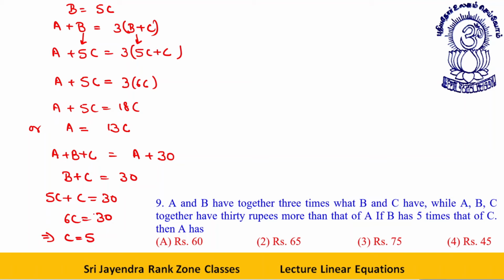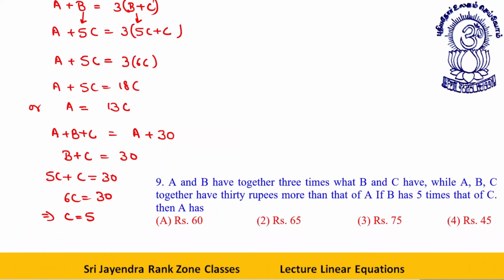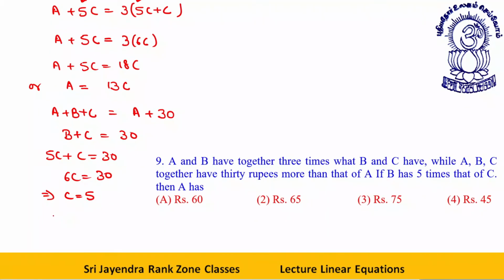Okay. How much has A? A has 13C. We know A is equal to 13C, or A is equal to 13 into 5. That is, A is equal to 65. This is your answer. Next one.